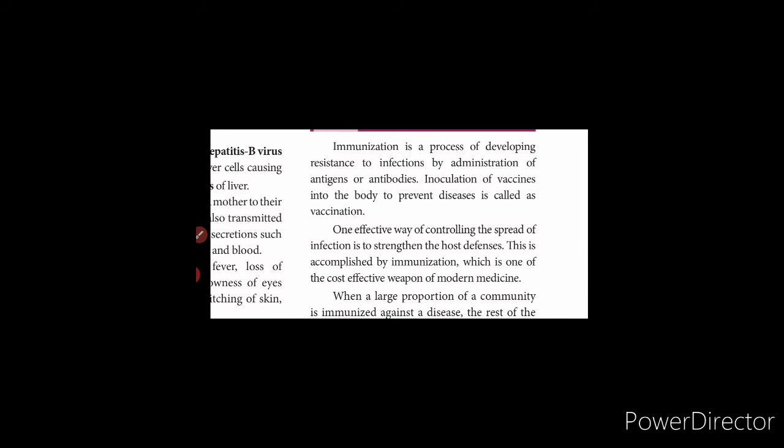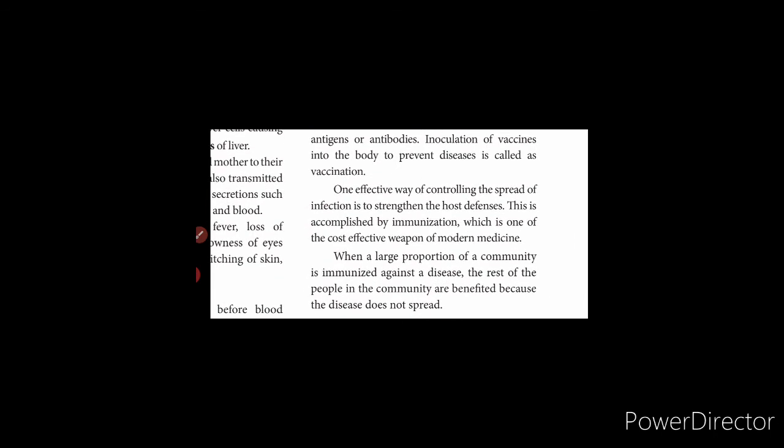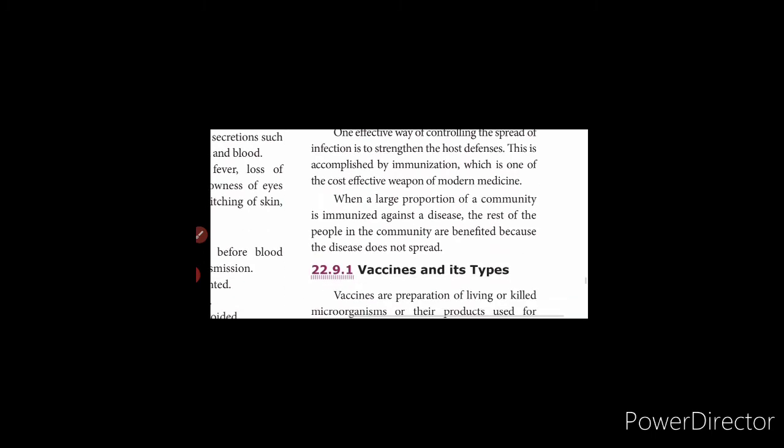One effective way of controlling the spread of infection is to strengthen the host defenses. WBC plays a very important role in the immunity of our body. WBC is the police force. It has T cells which protect whenever a foreign antigen gets into our body. It fights against that foreign antigen and protects our body. When these white blood cells reduce in number, we get the disease. So you can recognize that you are affected by some viral or bacterial disease.